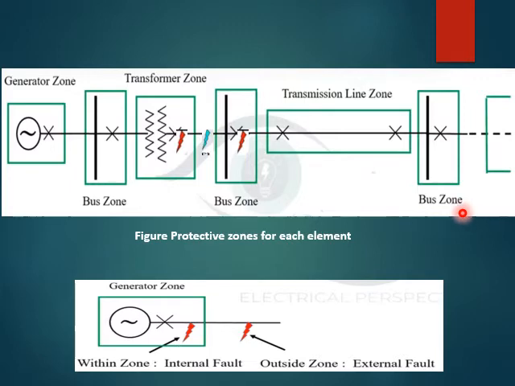Now, even though it is a fault, it's not coming under any zone. Even though there is a fault occurring in this particular line, it's not coming under any zone. So the relay will not operate and it will not clear the fault. So this may damage the healthy part of the system, the blue one. The part which is unprotected is called the dead spot or the dead zone.